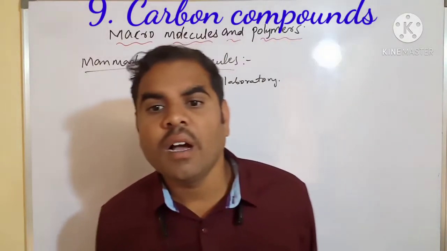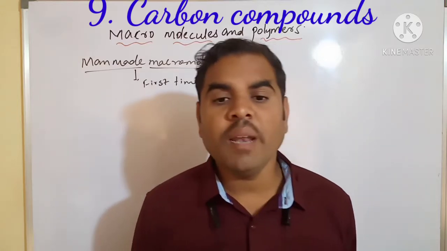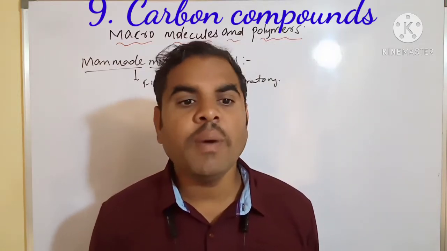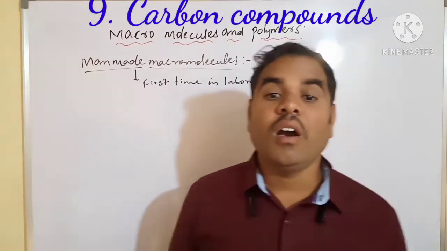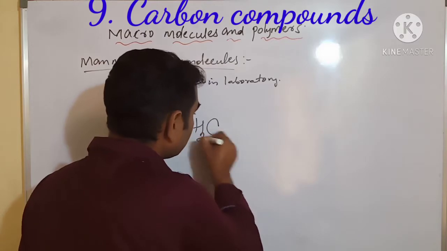are all examples of man-made macromolecules. The structure of natural and man-made macromolecules is formed by joining several small units in a regular manner.